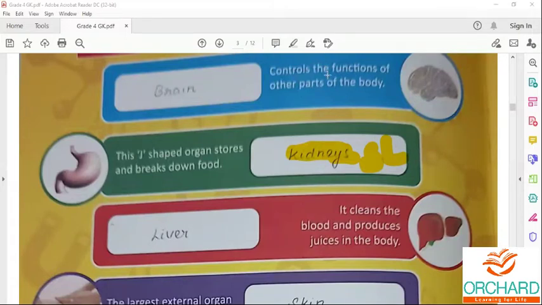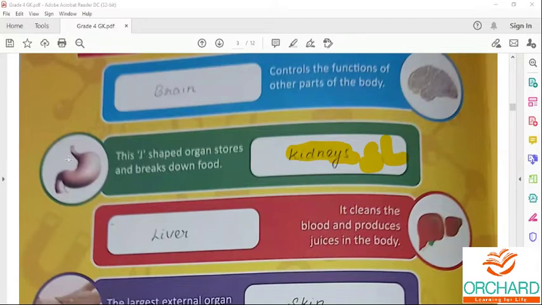So this is the stomach. It is the muscular organ located on the left side of the upper abdomen. It receives the food from the food pipe. The J-shaped organ stores and breaks down the food.